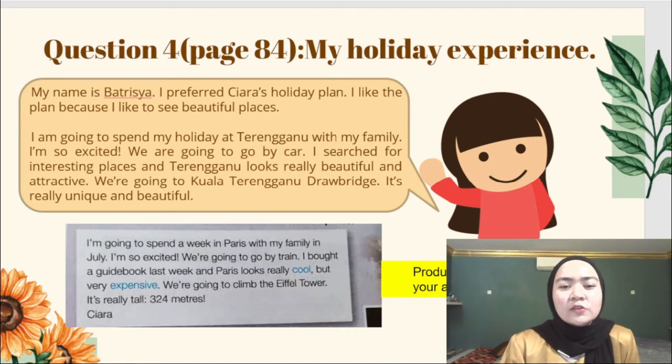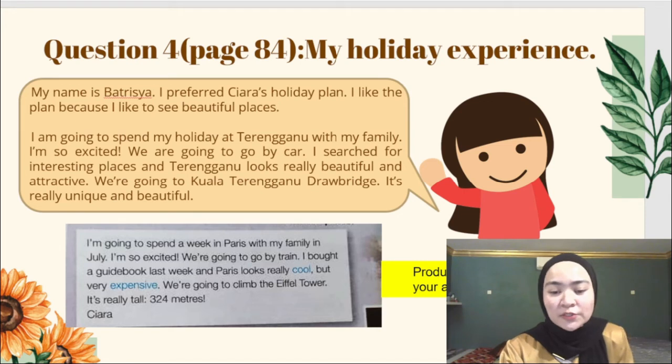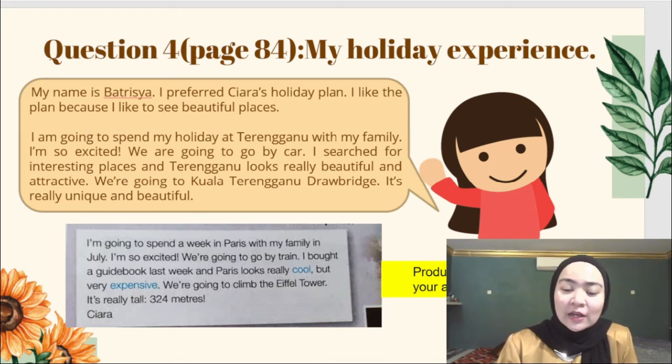First and foremost, you have to select your preferred character's holiday planning: Sierra, Martin, or Bethany. Then you have to give a reason why you chose the character's holiday planning. After that, you have to plan your own holiday.